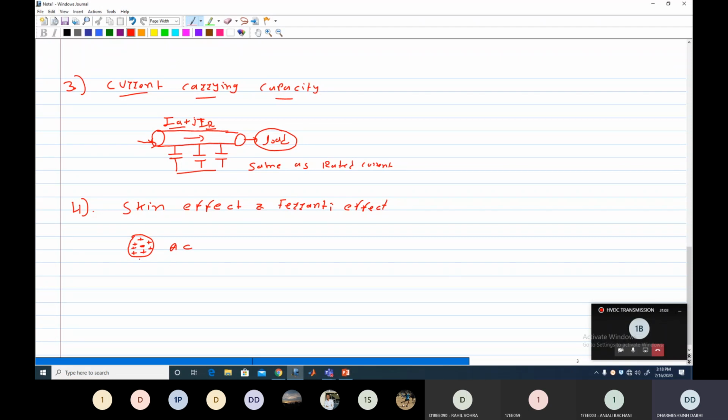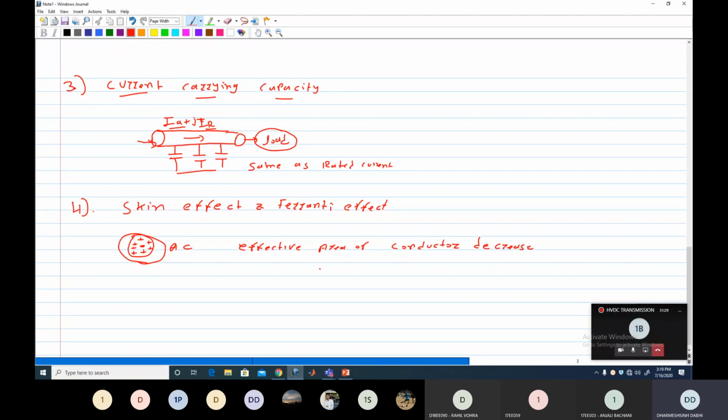So it means that we cannot effectively utilize the cross-sectional area of the conductor. What happened? Because of this skin effect, the effective area of the conductor decreases.